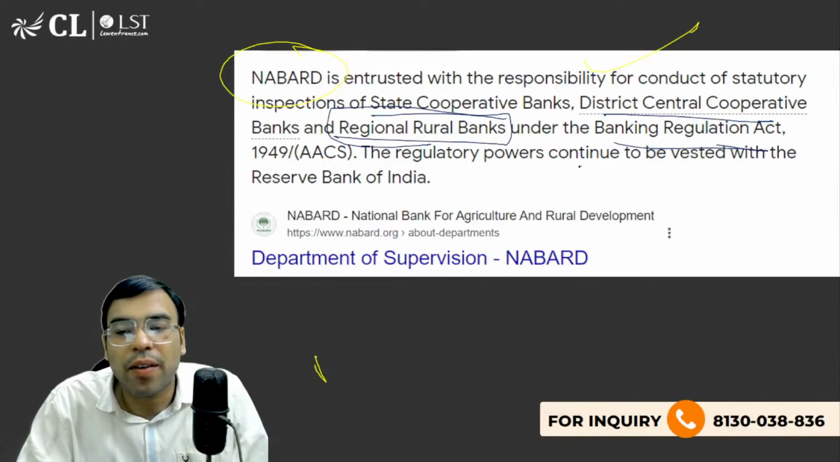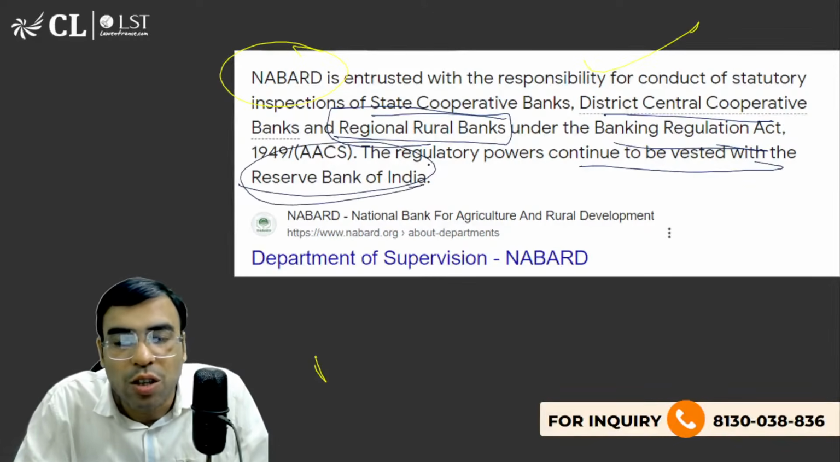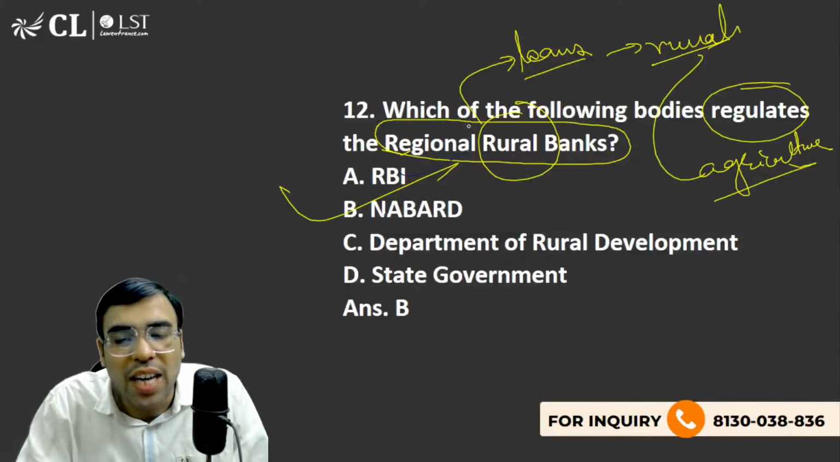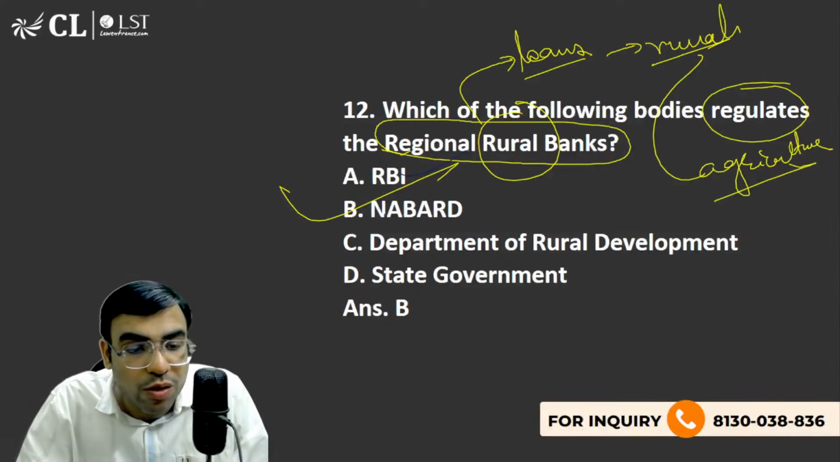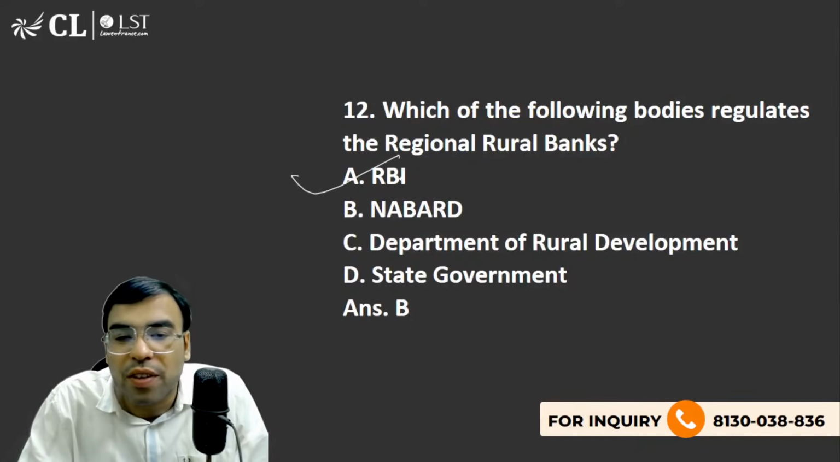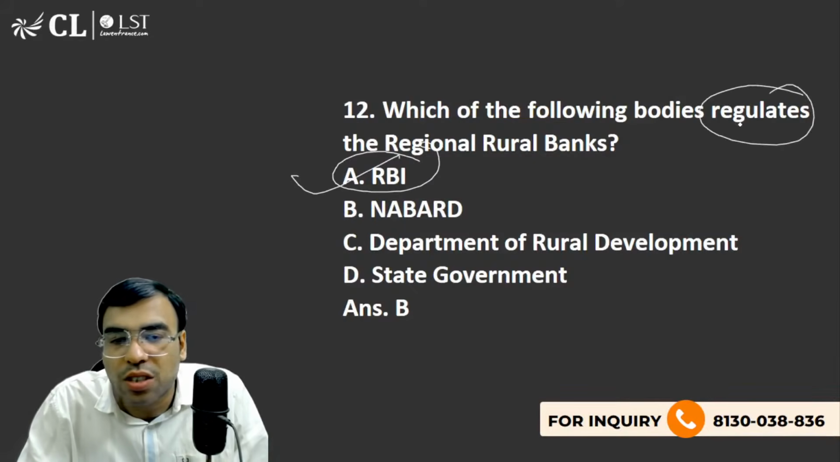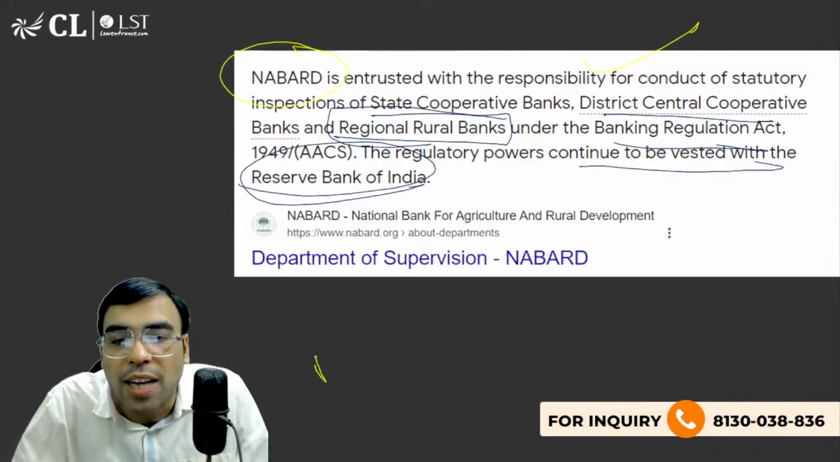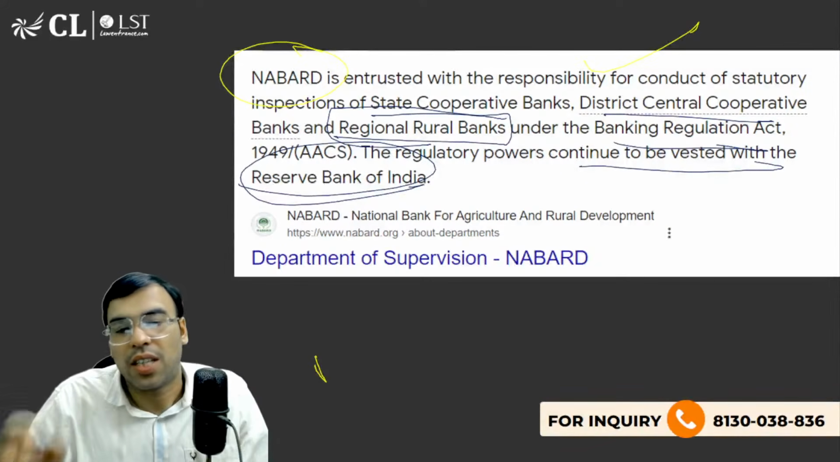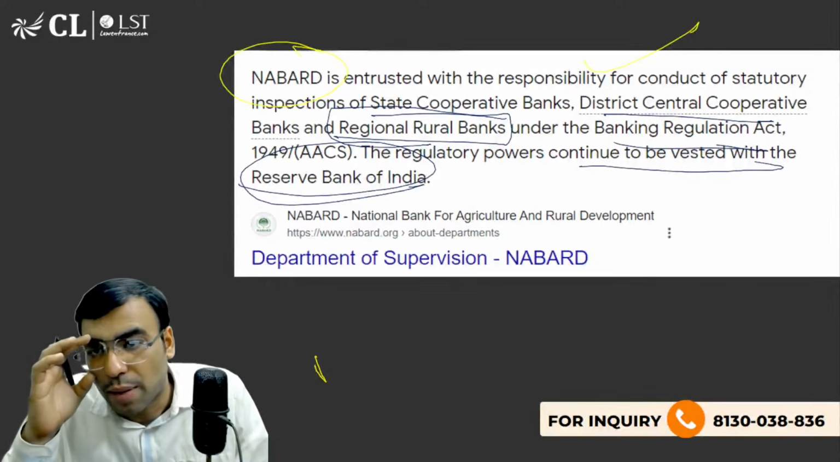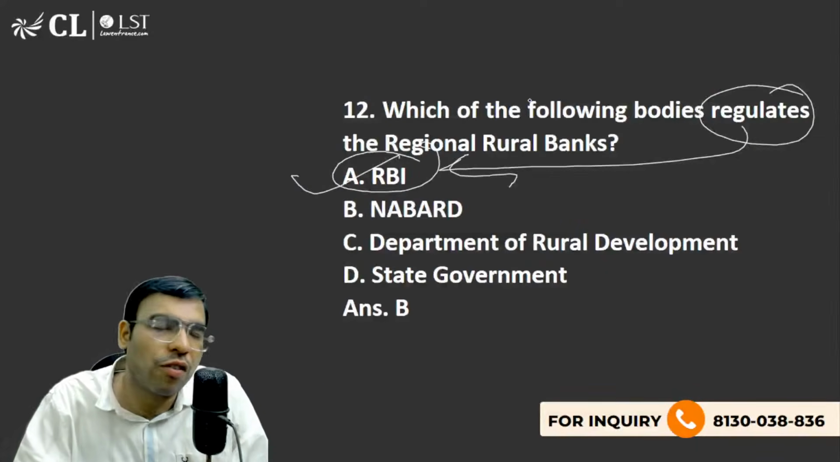So the regulatory powers continue with the Reserve Bank of India also. So actually both A and B can be an answer. Even RBI can be correct, because it can be regulated by RBI also. So even A can be correct. Or I would say the more perfect answer would be, since the word regulated is used, RBI could be the answer, but NABARD actually also has the responsibility to do inspections. Okay. So that is what you should be knowing about. So I would say the word regulate is used, so we should go for option A, RBI.